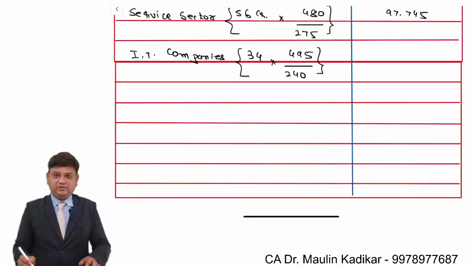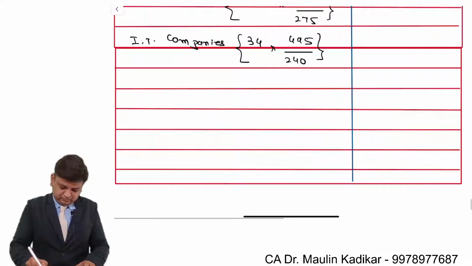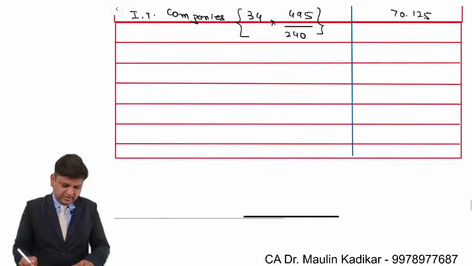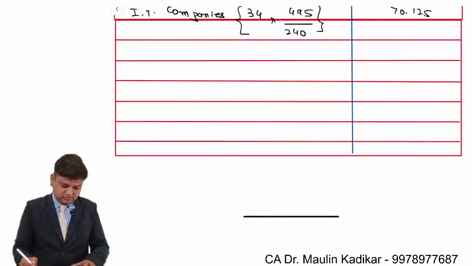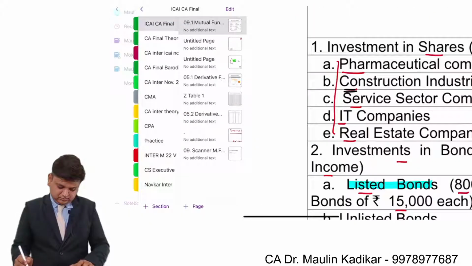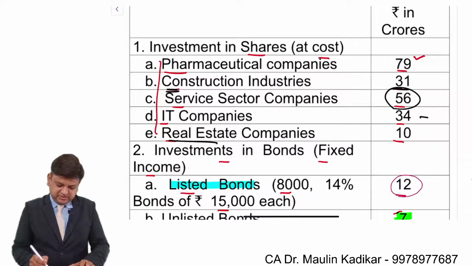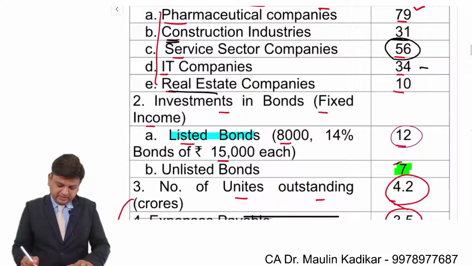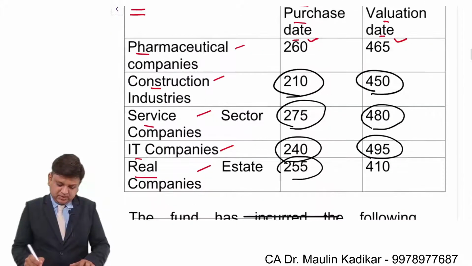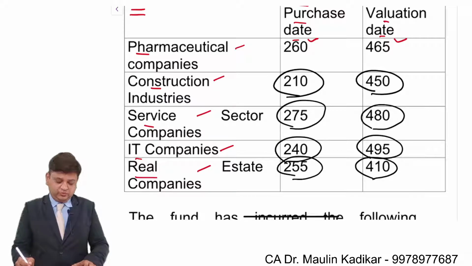That is 70.125. Next is real estate companies: 10 into 410 upon 255.